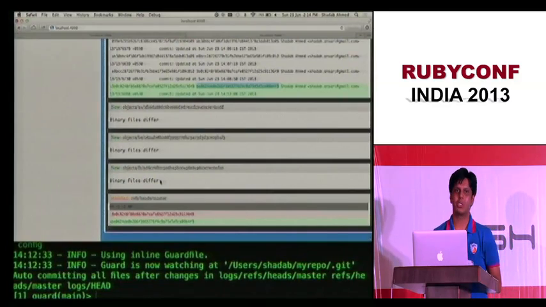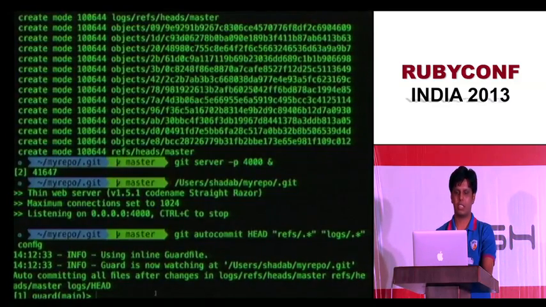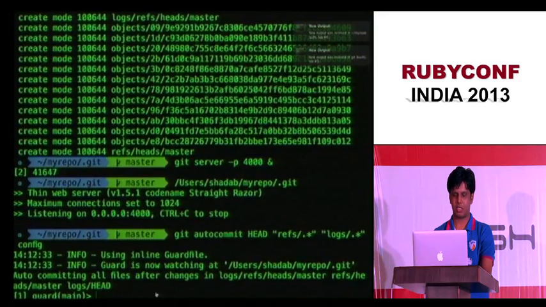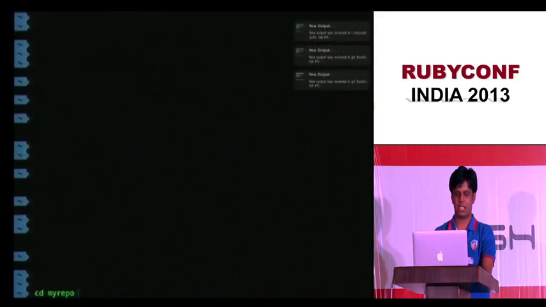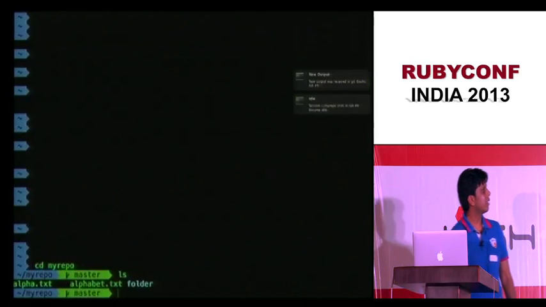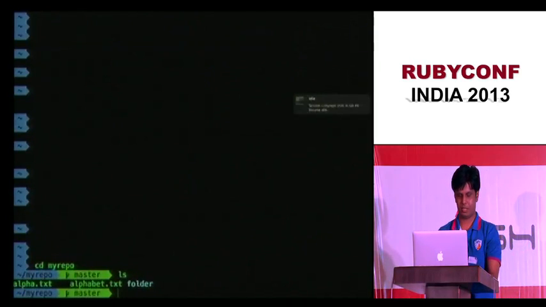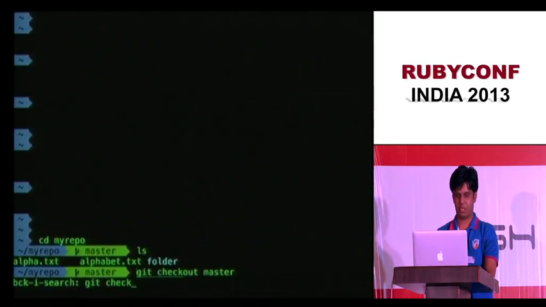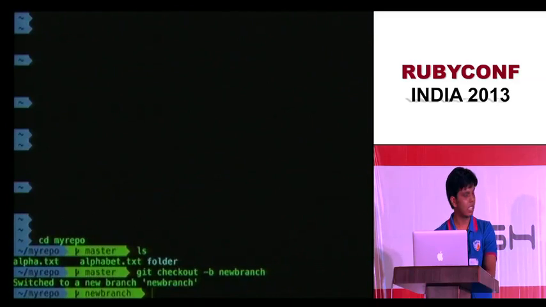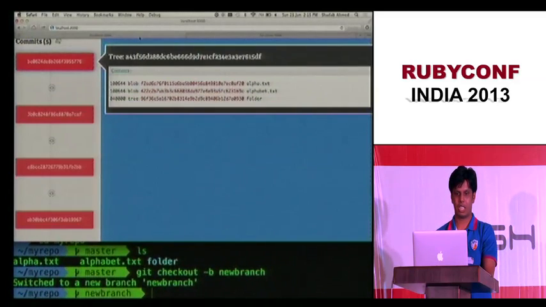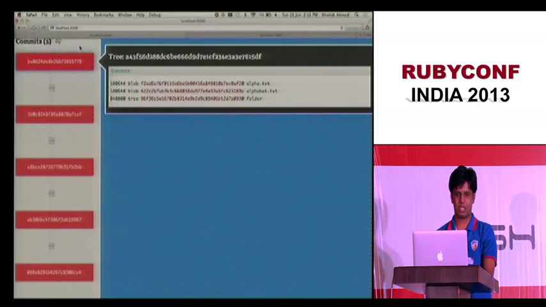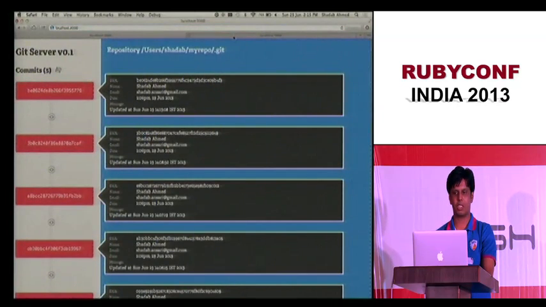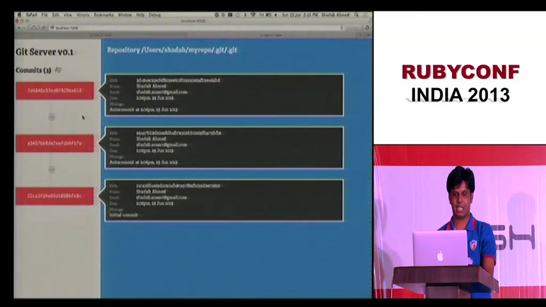But we have tracking, so let's do something more complex. How about if we create a new branch? Let me increase the font size. I'll check out a new branch and also switch to it. And I just switched to a new branch. I didn't do any commit, so let me maximize this as well. I did not do any commits, so this will remain constant, but my other things changed.